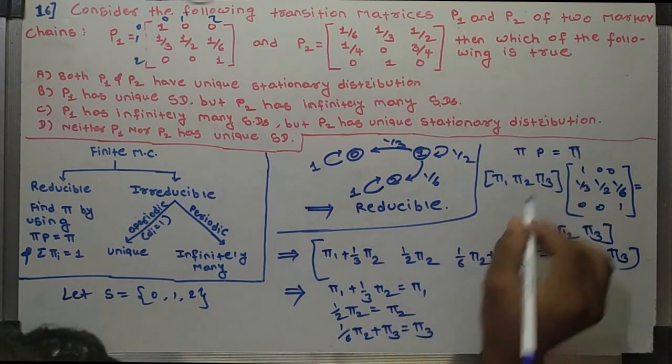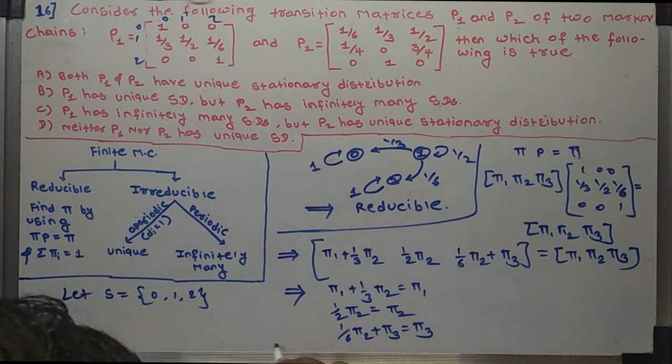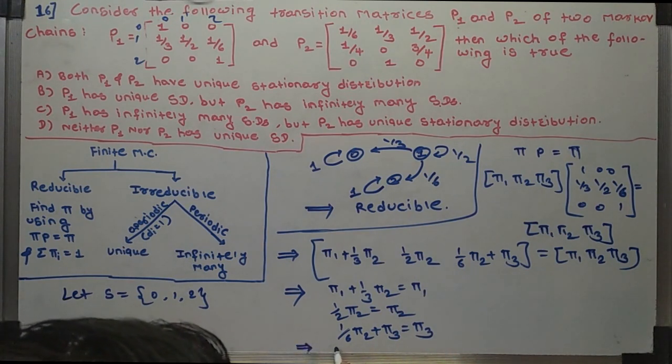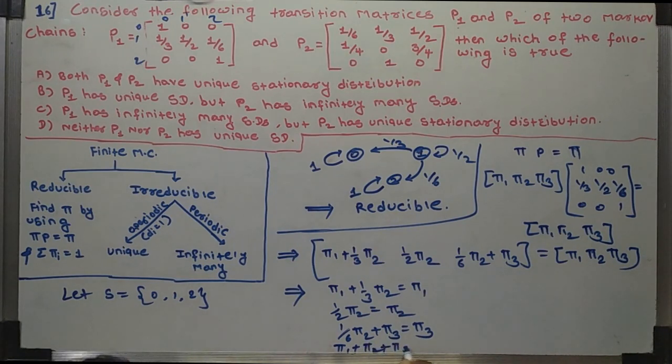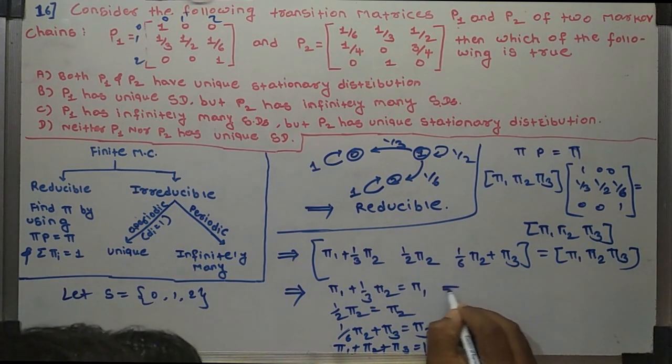Here pi P equal to pi. Also consider the summation of pi_i, that is pi1 + pi2 + pi3, which is equal to 1.